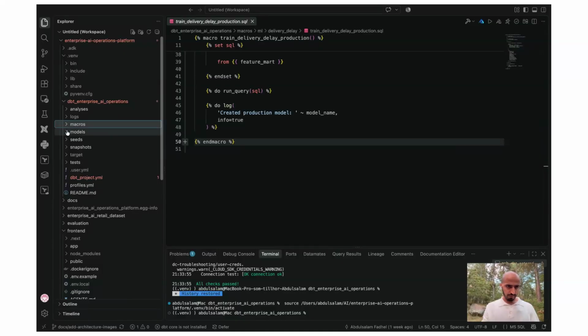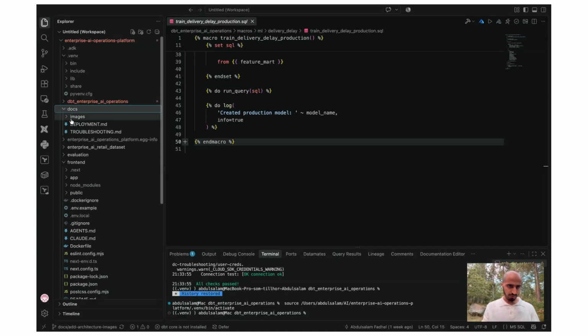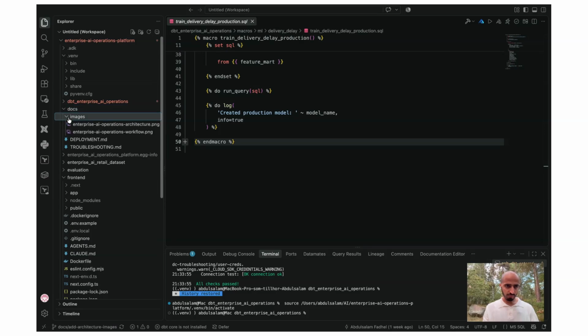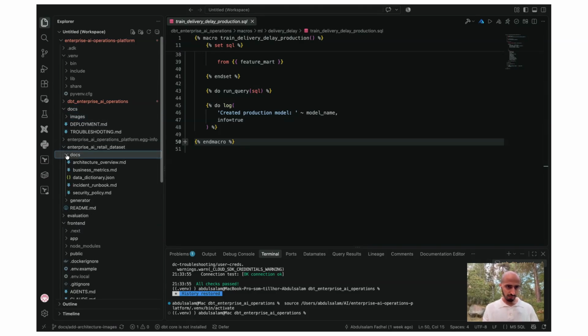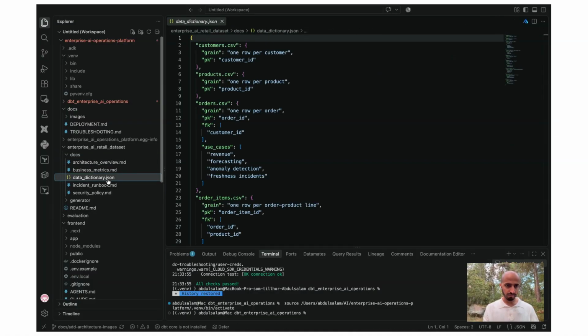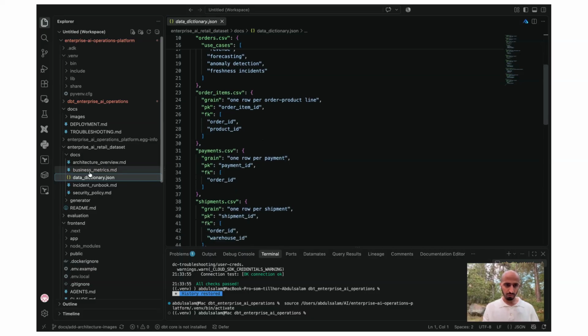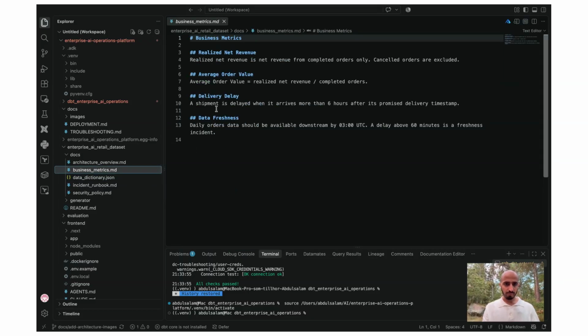So these macros, let's go out of the dbt. We have the documentation, we have the RAG here, the enterprise AI retail dataset. For example, we have MD files, and also we have JSON files, to give the context about our business, the business metrics, for example, net revenue, average, all of these things.